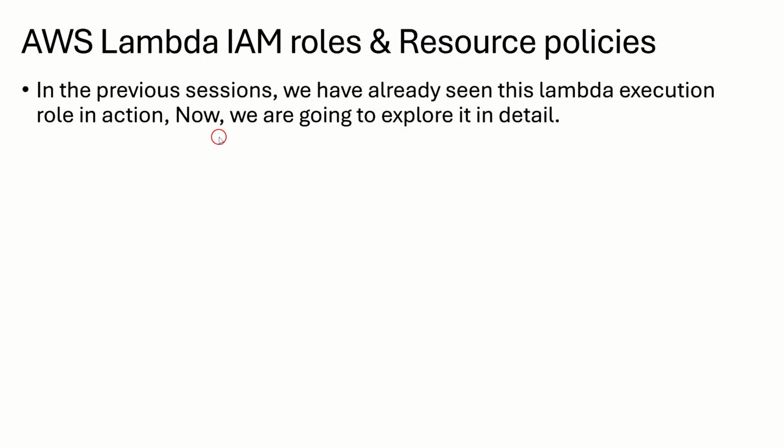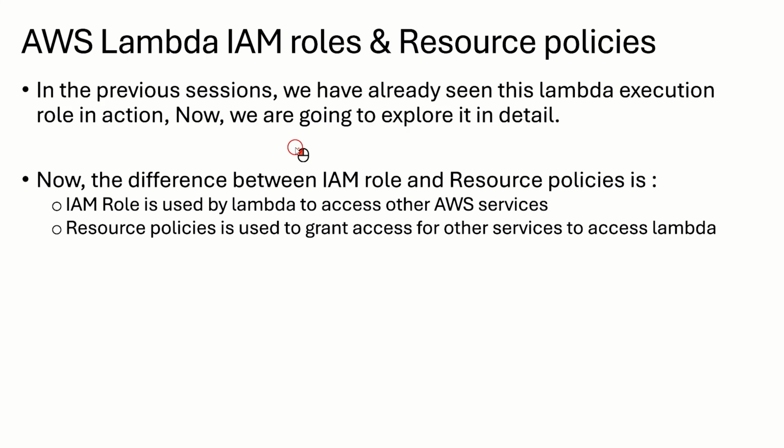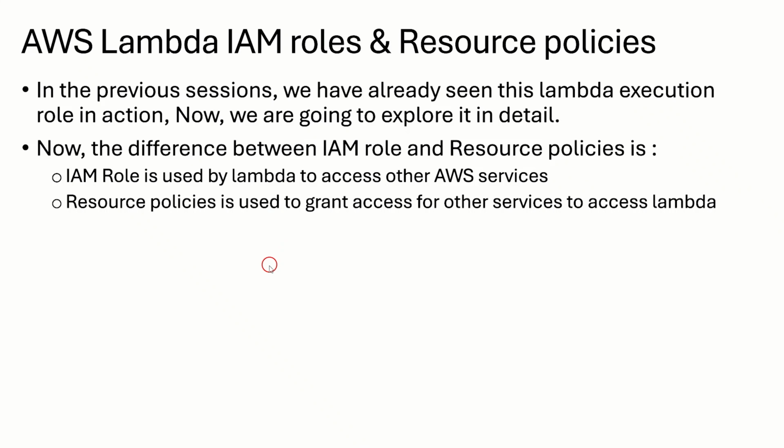In the previous session, we have already seen the Lambda execution role in action. This IAM role is nothing but the Lambda execution role, which we have used in AWS Lambda sessions. Now we are going to explore it in detail. First we'll see the difference between IAM role and resource based policy.